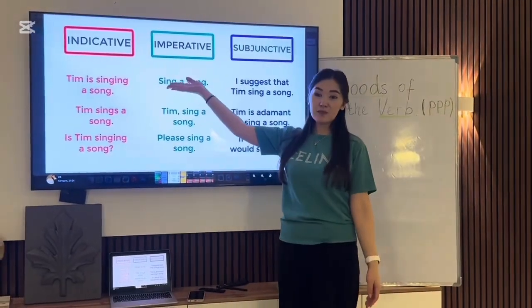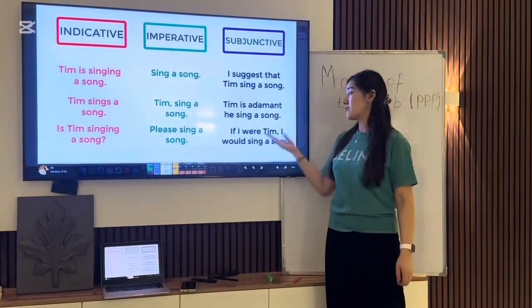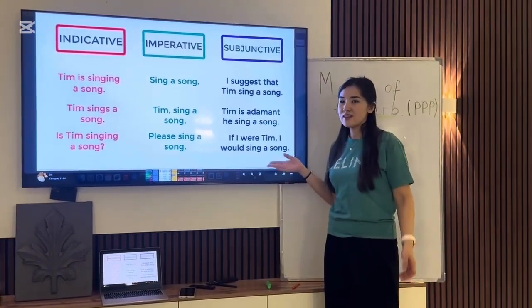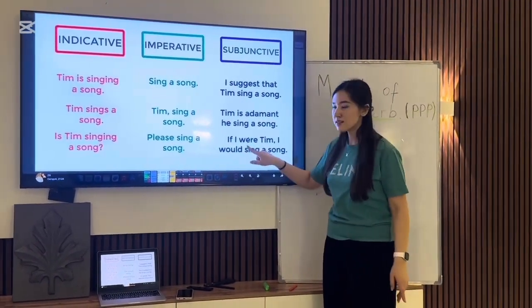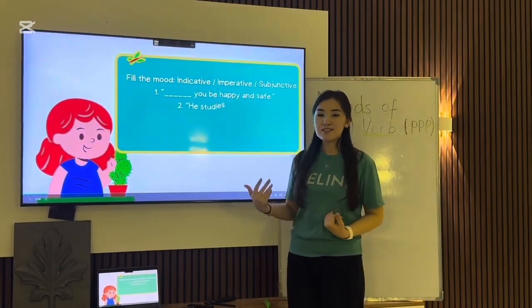So here are clear examples. Let's repeat after me. Indicative: Tim is singing a song. It's an everyday thing. If I were Tim, I would sing a song. That's an unreal situation, and the tricky part is were. It's the subjunctive. So children, let's practice together.